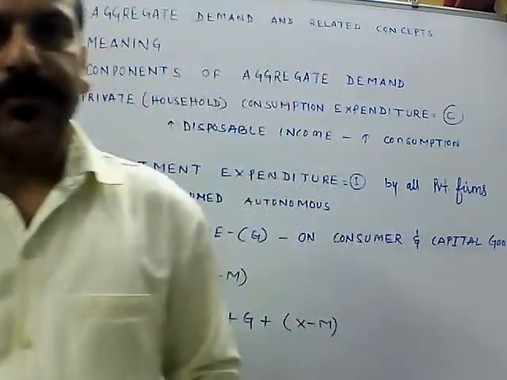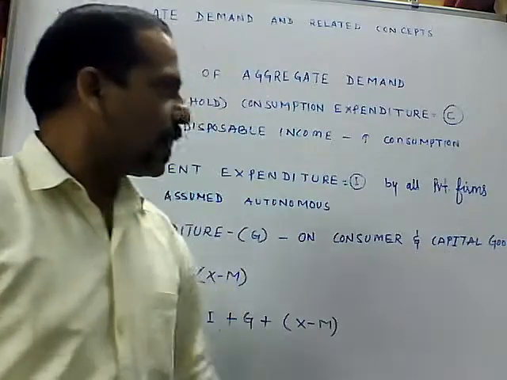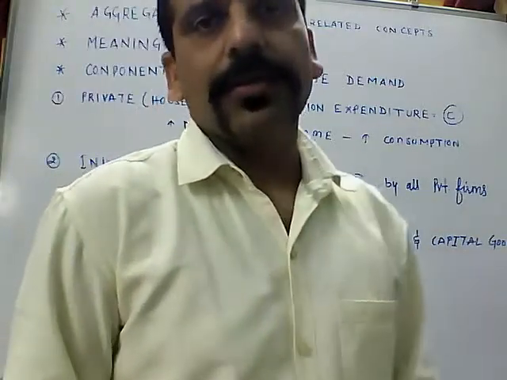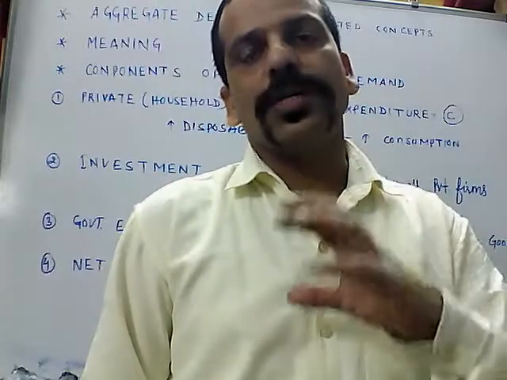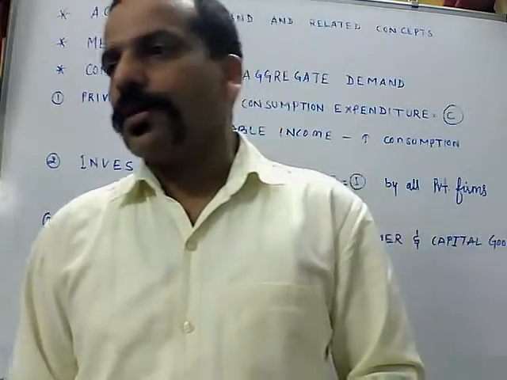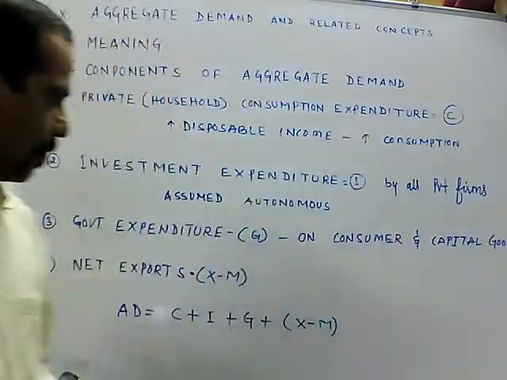In the case of capital goods, the government spends on construction of roads, hydro projects, electric and many more projects. That comes under the government expenditure.